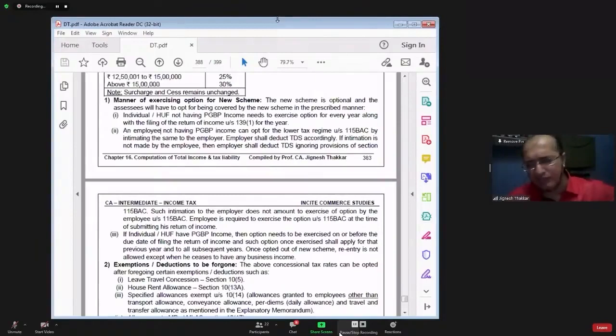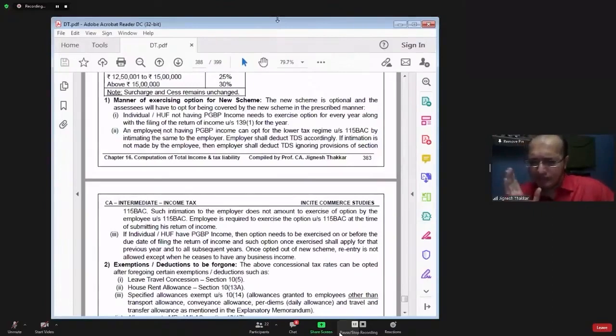Basic purpose itself is different. 44AD still will be applied. If an assessee wants to go for section 44AD, he can go. I am just trying to compare the provisions to explain that similar provisions are inserted here also.